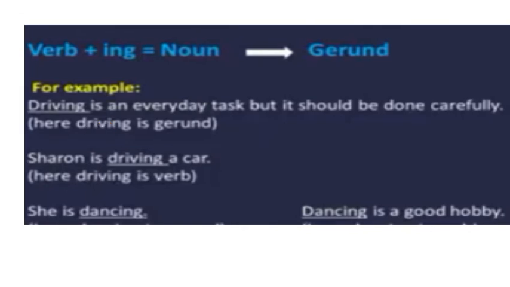Look at the second sentence. Sharon is driving a car. Sharon is doing some activity. What action he is doing? He is driving a car. So here driving is the verb. Clear children? Easy, no? Now look at another sentence.